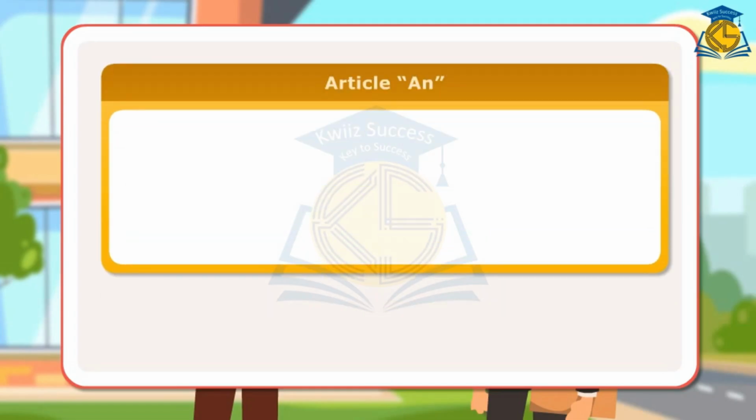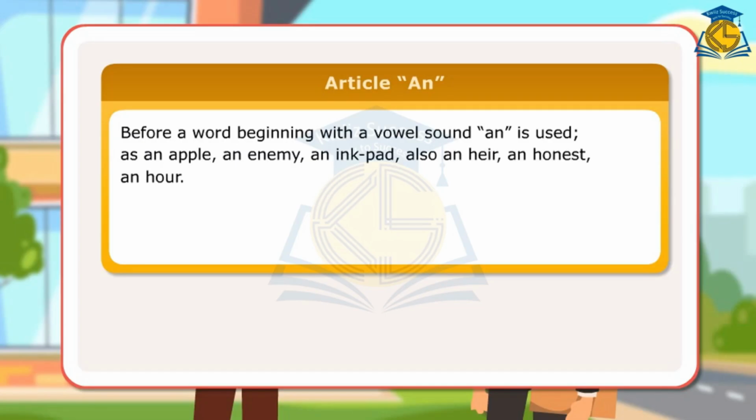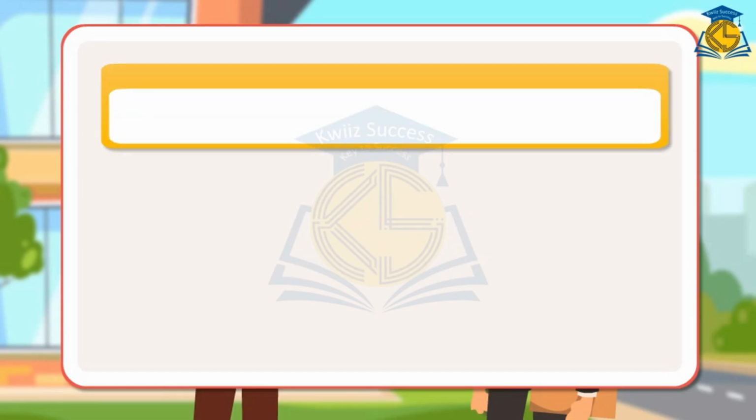Article an. Before a word beginning with a vowel sound, an is used, as an apple, an enemy, an inkpad, also an heir, an honest, an hour. Because the words heir, honest and hour begin with the vowel sound, as the initial consonant H is not pronounced.